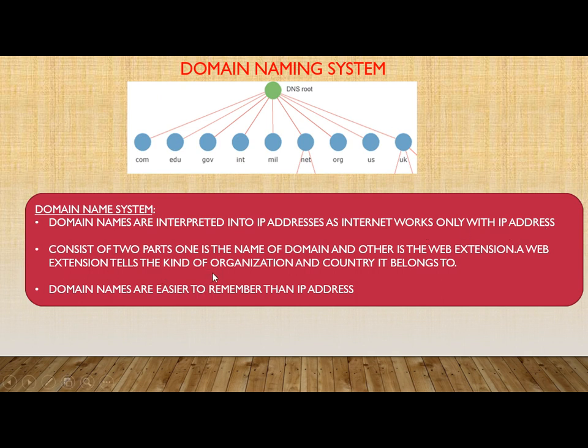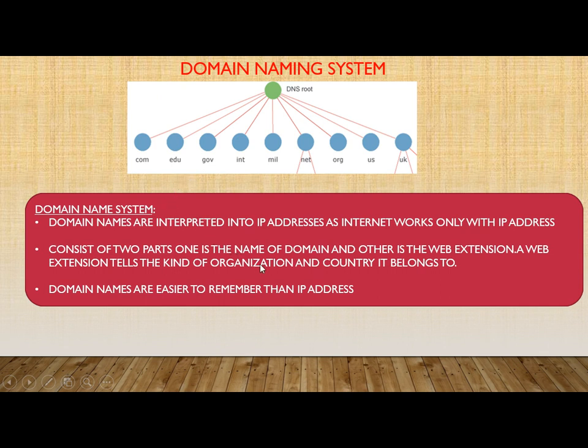This consists of two parts. One is the name of the domain and the other is the web extension. So this domain name system consists of two things. One is the name of the domain, meaning what the name is, and the other part is the extension. Here you can see these are the extensions like .com, .edu, .gov.